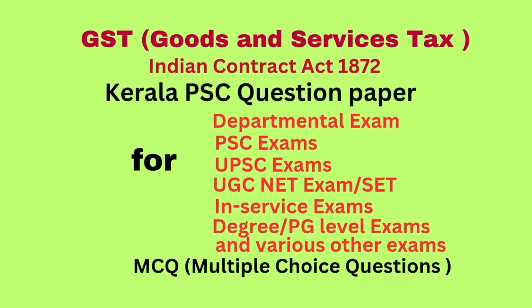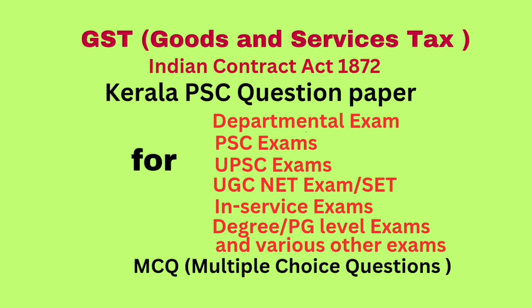Question number 69. A agrees to sell to B 100 tons of oil. This agreement is void for dash. Correct answer uncertainty.